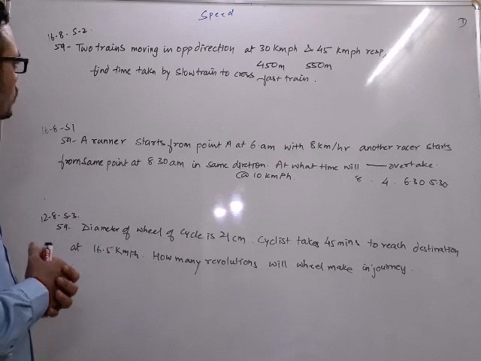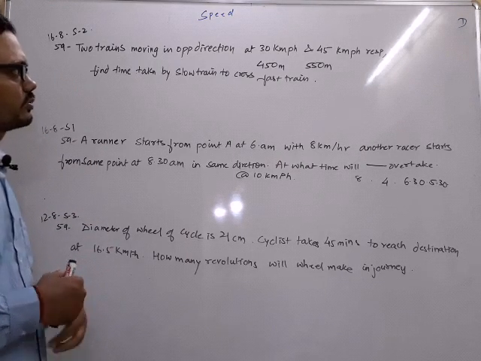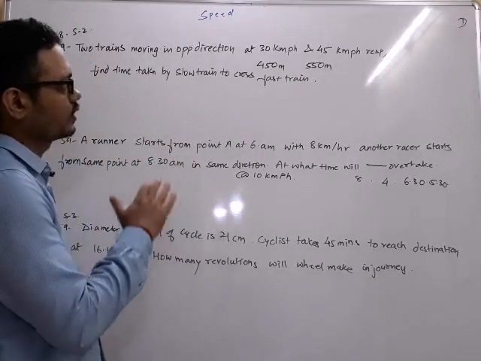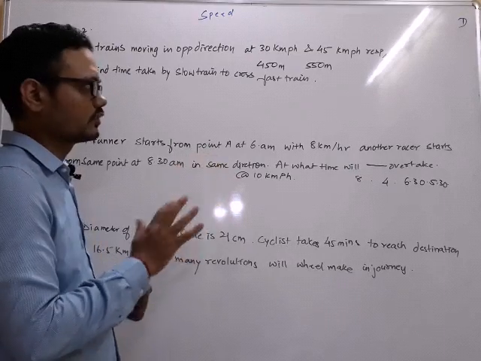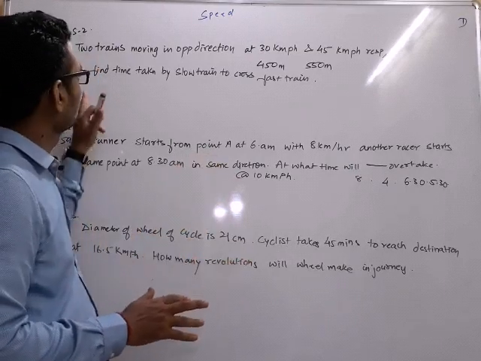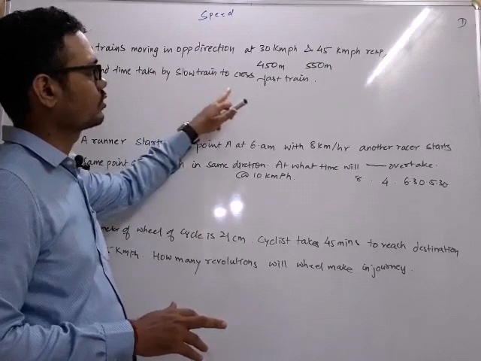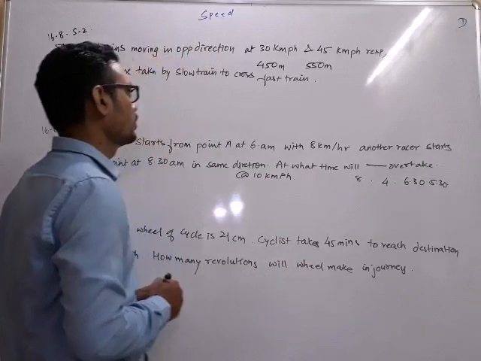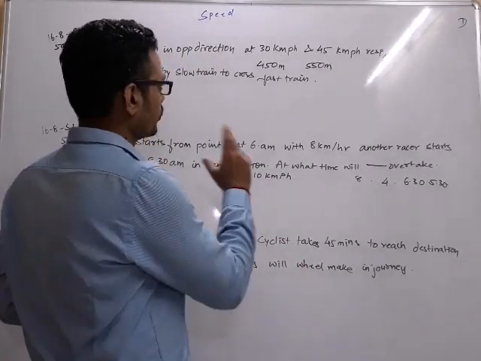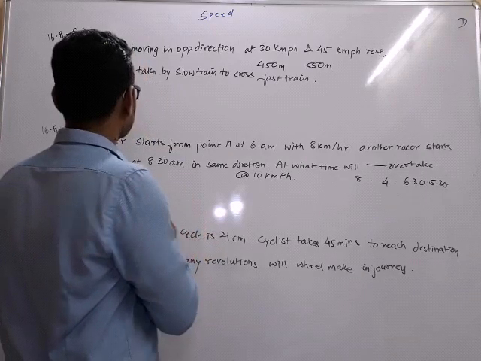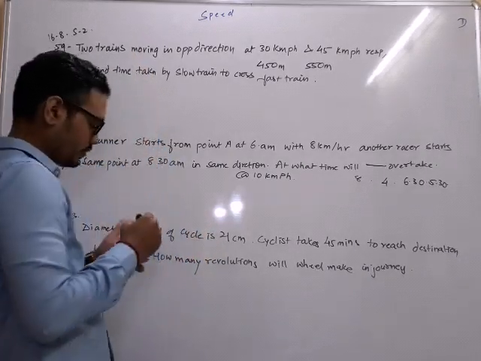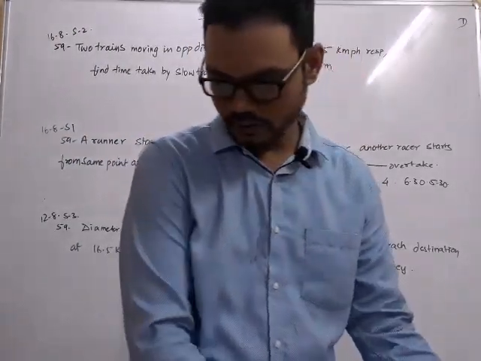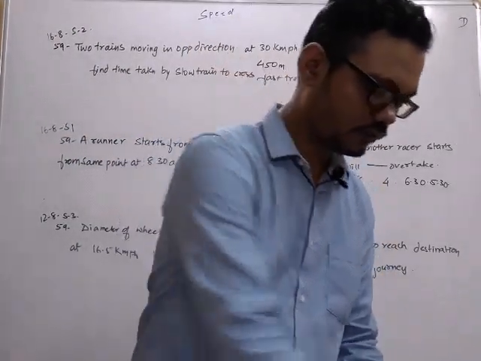Okay, let's see. Two trains moving in opposite direction at 30 km per hour and 45 km per hour respectively, of the length 450 meters and 550 meters respectively. Find the time taken by the slow train to cross the fast train. So there are two trains now. Two trains, one is fast, one is slow. First question, what is asked? Find the time taken. We have to find the time taken.